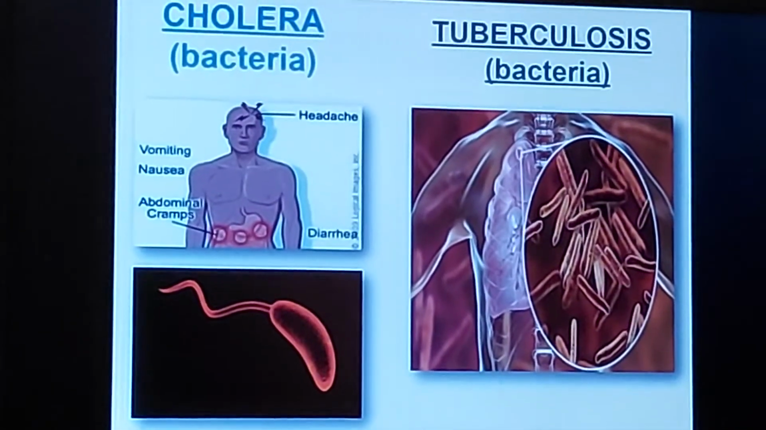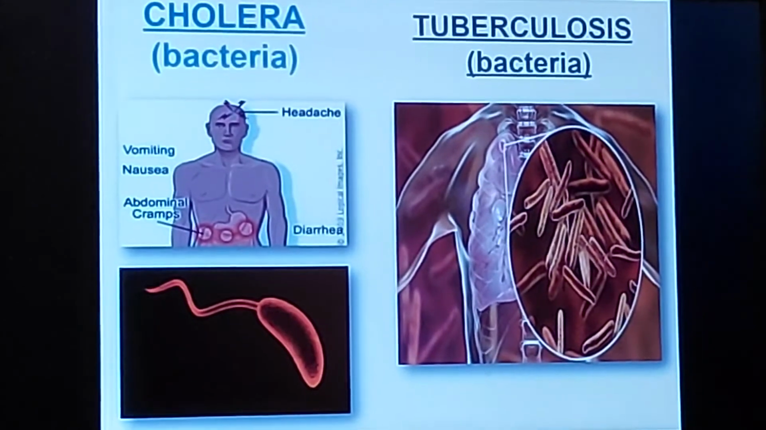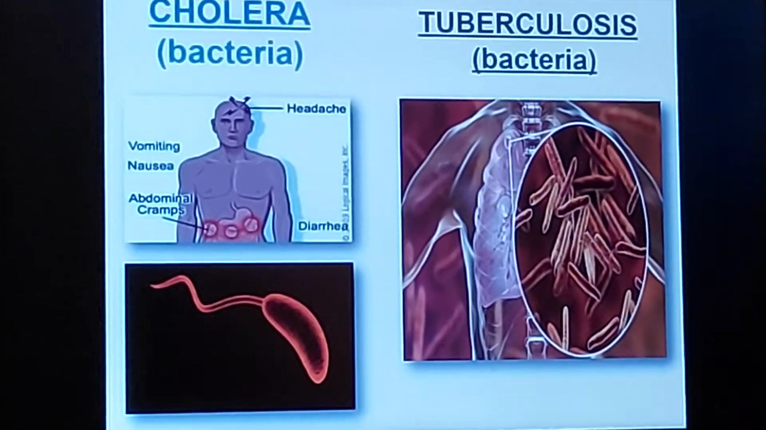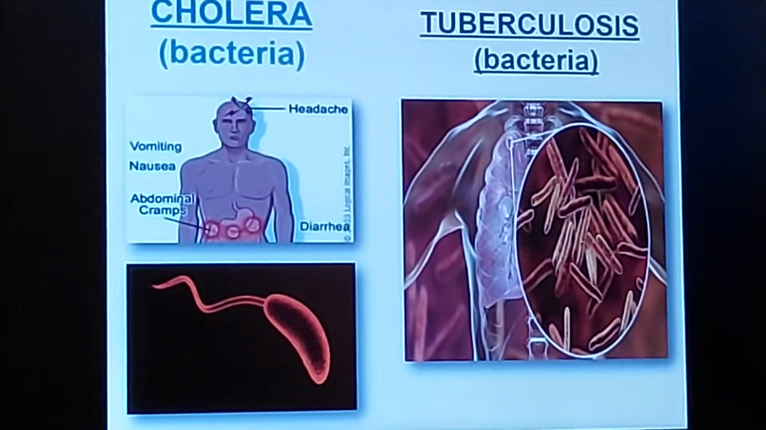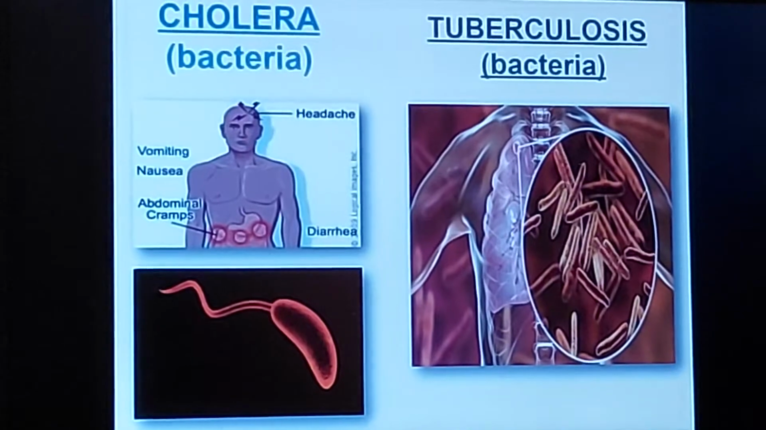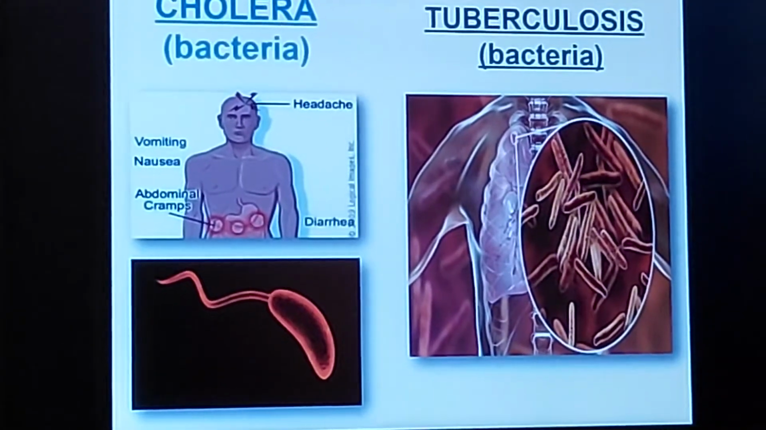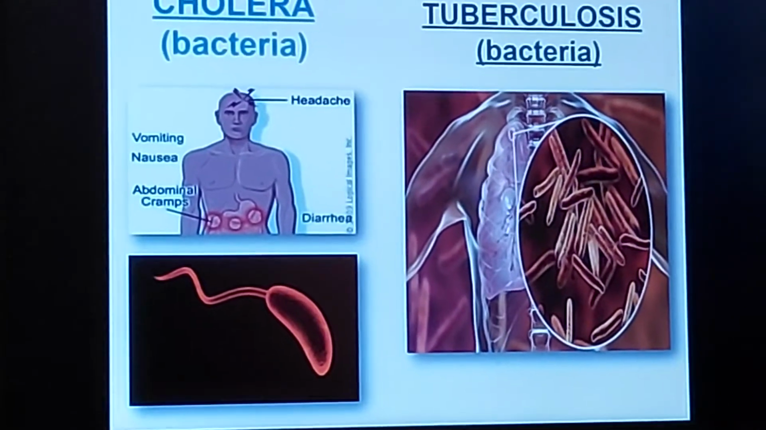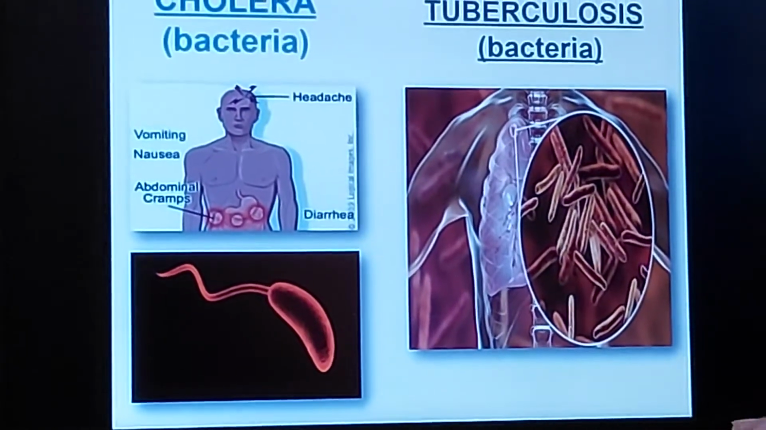Now these are a few pictures showing the shape of the causative microorganisms. The first one is the microorganism which causes cholera, and the second one is a bacterium which causes tuberculosis. For a person who has cholera, the symptoms are mentioned here: headache, vomiting, nausea, abdominal cramps, and diarrhea.